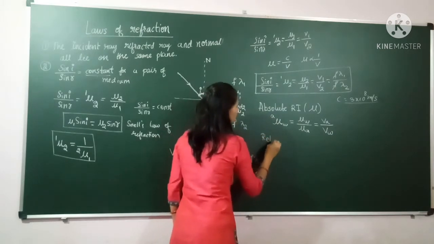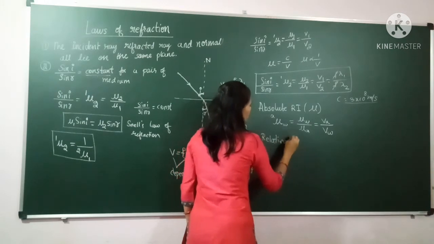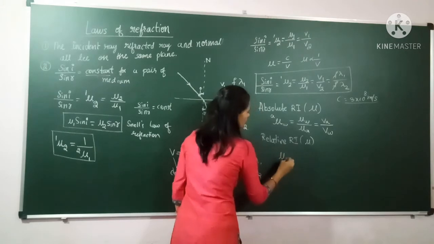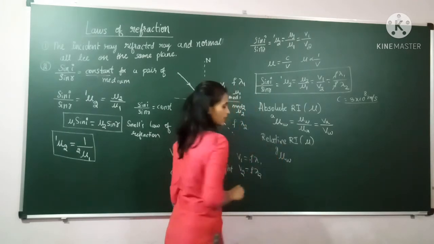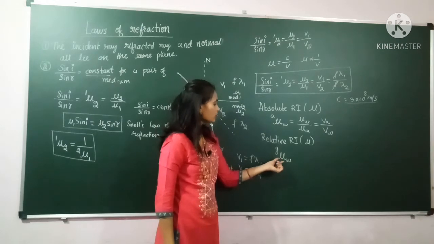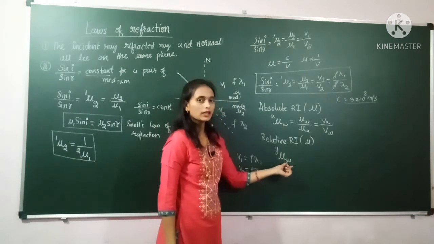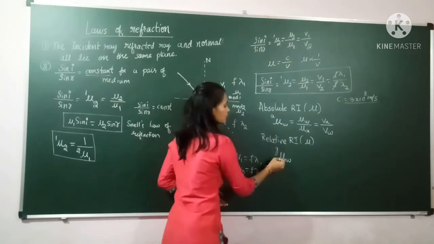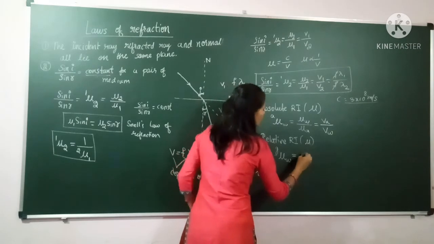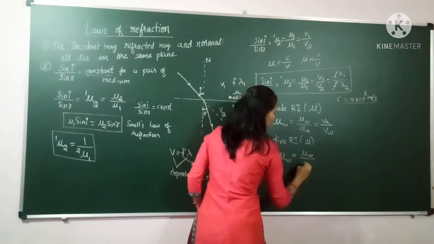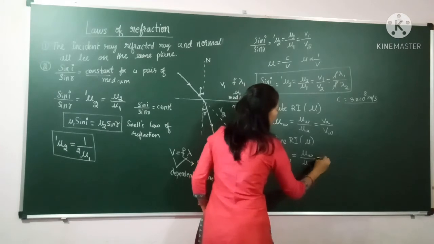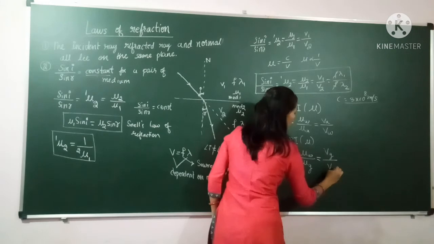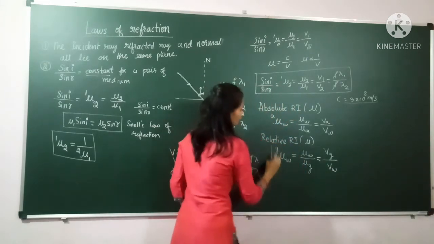Next is the relative refractive index. Relative refractive index, mu. Here the refractive index of water is calculated with respect to glass. Here also I am calculating the refractive index of water, but here the medium we are comparing with is glass. Then it is called the relative refractive index, and it is written as refractive index of water divided by refractive index of glass, and this equals velocity of light in glass divided by velocity of light in the water medium. In this way we can write.